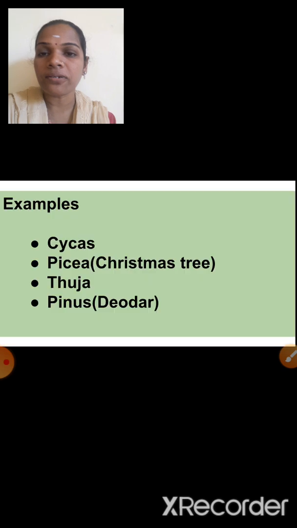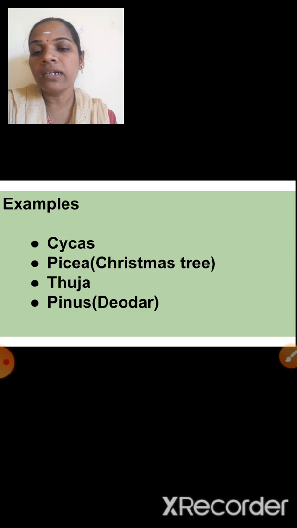Shall I go to the next? Examples of gymnosperms. Yes, cycas. First one is cycas. Next ones are Picea, Thuja, Pinus. See here, once again I'll read: Cycas, Picea, Thuja, Pinus. Okay.